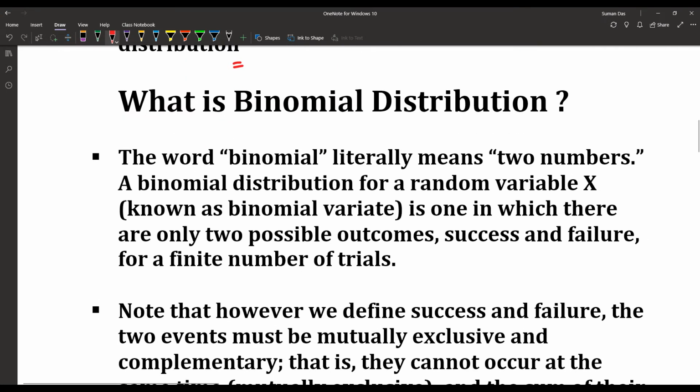Now, what is a binomial distribution? The word binomial literally means two numbers. Bi means two. So a binomial distribution for any random variable capital X, which is known as a binomial variate, is one in which there are only two possible outcomes, success and failure, for a finite number of trials.